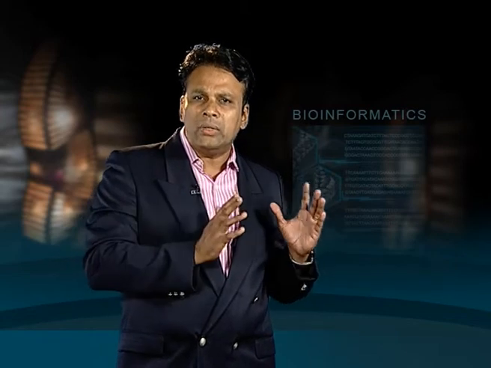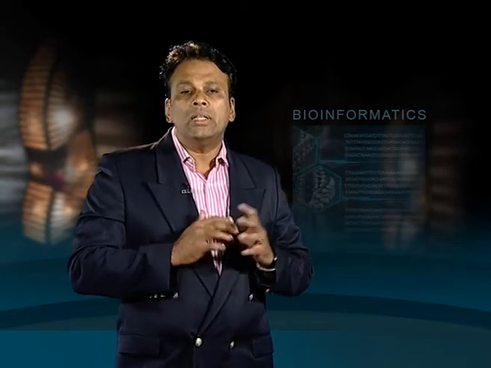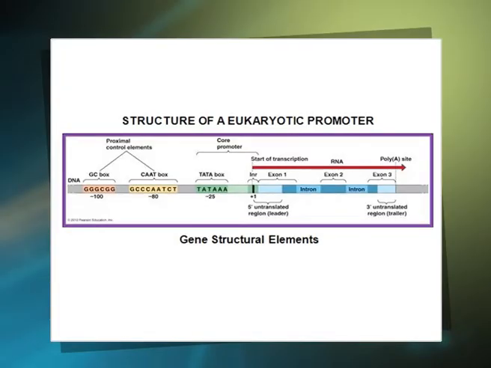The promoters recognized by the RNA polymerase II consist of short conserved elements located upstream from the transcription start site. The conserved element closest to the transcription start site is called TATA box. It has a consensus sequence TATAAA and is centered at about minus 30 position. The TATA box plays an important role in positioning the transcription start point.